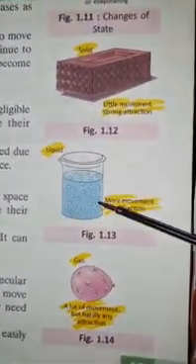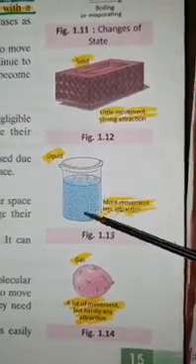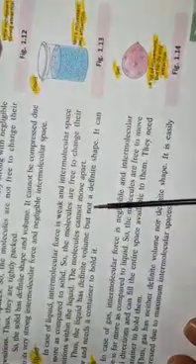Children, you can see from the figure, these are the molecules and the intermolecular space. These are the empty spaces between the molecules. So the molecules are free to change their position in the liquid. Thus we can say the liquid has definite volume but no definite shape. It can flow and needs a container to hold it.